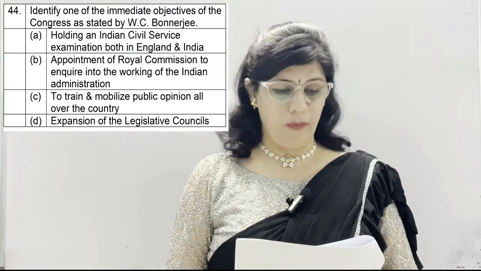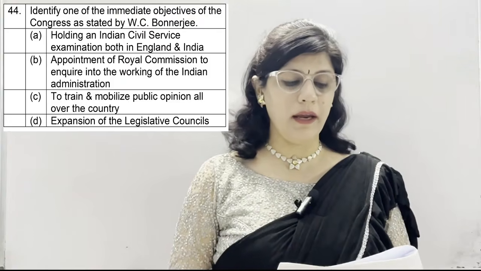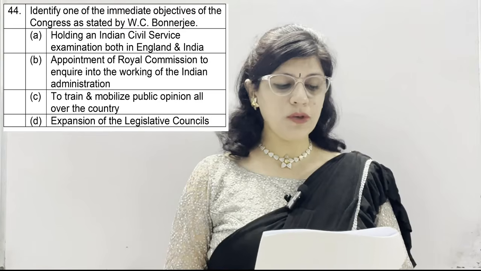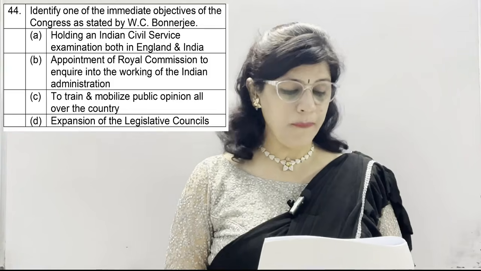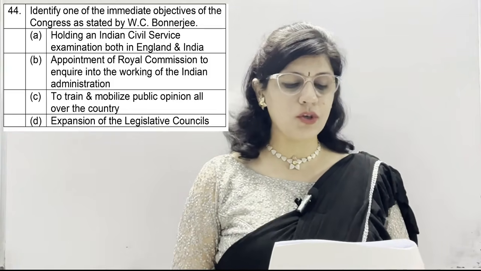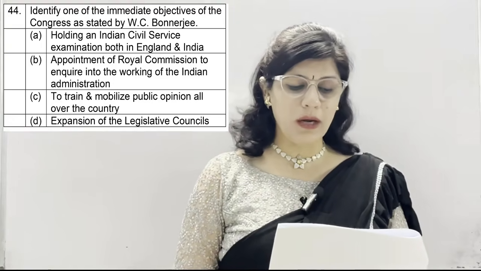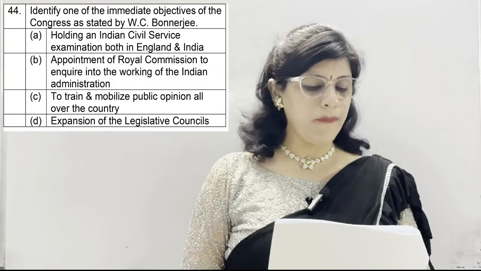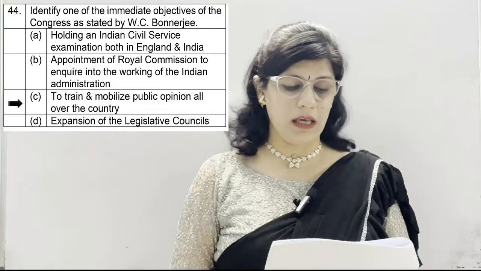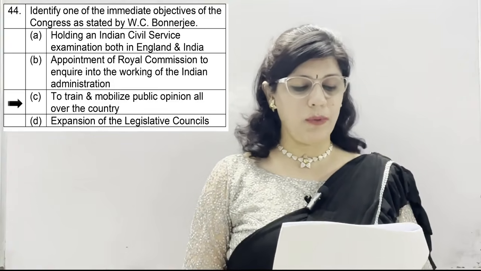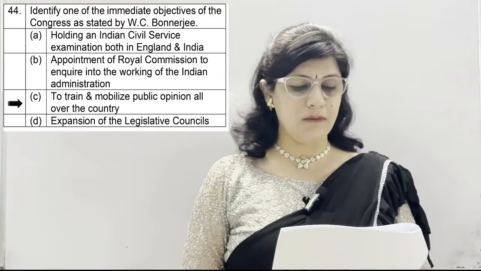Question number 44. Identify one of the immediate objectives of the Congress as stated by W.C. Banerjee. A option, holding an Indian civil service examination both in England and India. B, appointment of Royal Commission to inquire into the working of the Indian administration. C, to train and mobilize public opinion all over the country. And D, expansion of the legislative councils. And the correct option is C, to train and mobilize public opinion all over the country was the immediate objective of the Congress stated by W.C.